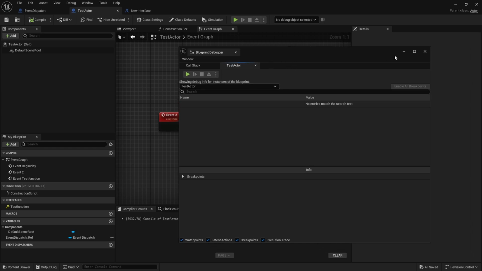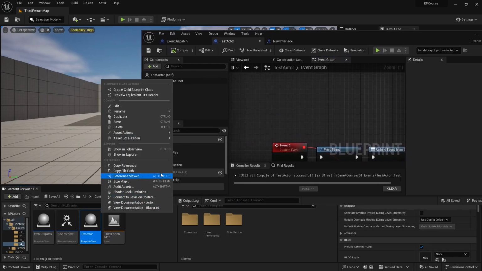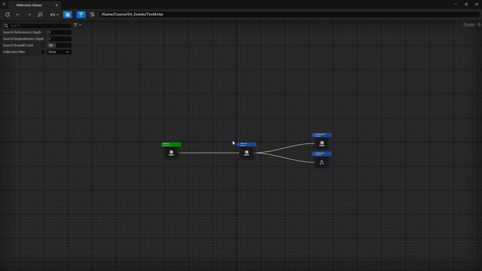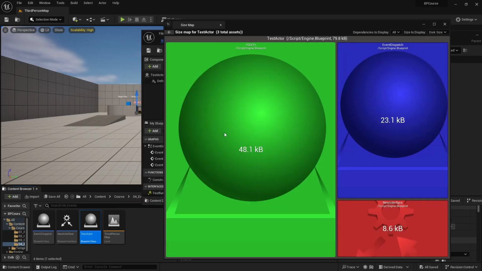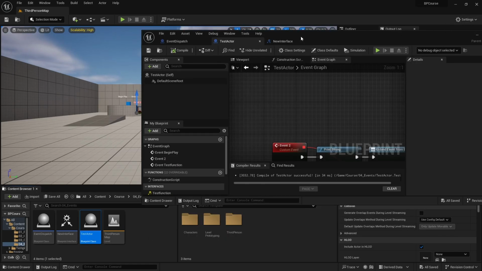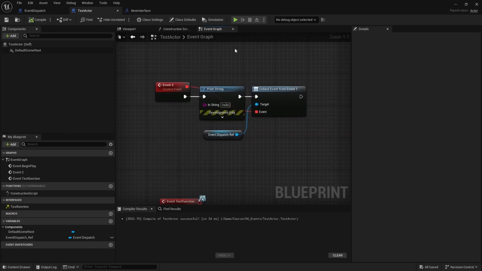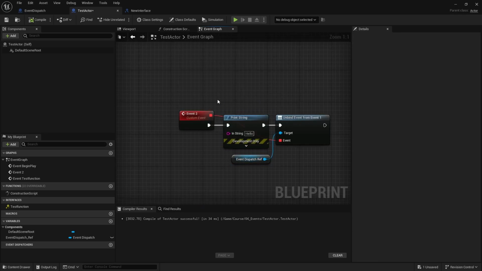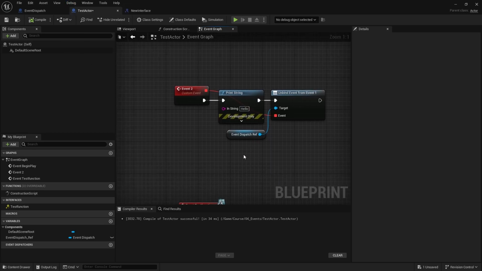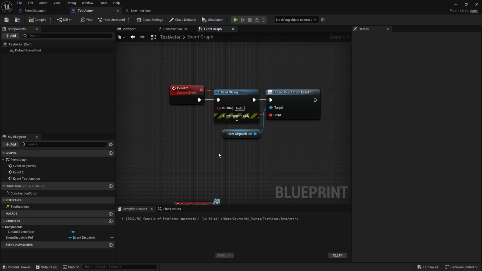Of course, blueprints have other stuff that can help with debugging, which is this reference view, so you can see all the dependencies for this blueprint, or this size map, so you can see how much memory is used and what is loaded into memory when this blueprint is loaded, stuff like that. So there is some stuff that is actually maybe better than what C++ can offer, but for a lot of stuff you only have prints, breakpoints, and then if you want to get fancy, you have some options with debugging.